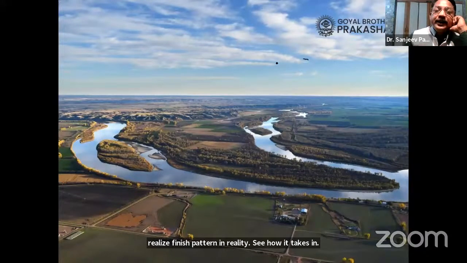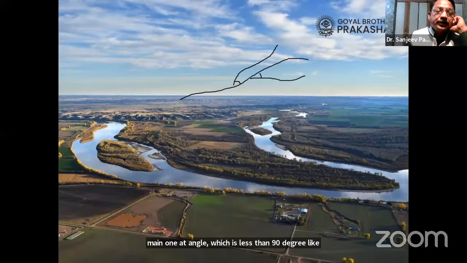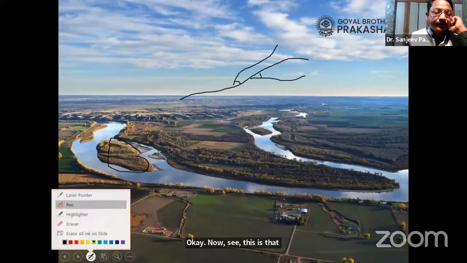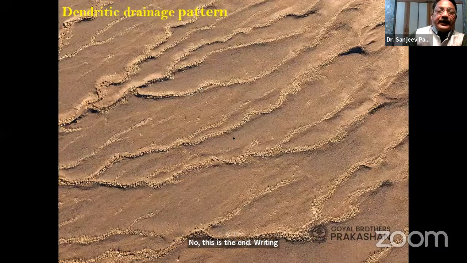Okay, in dendritic, if this is a main stream, the other streams are meeting the main one at an angle which is less than 90 degrees, like this. Okay, now see, this is that river island I was talking about some time back. Now this is the dendritic drainage pattern.